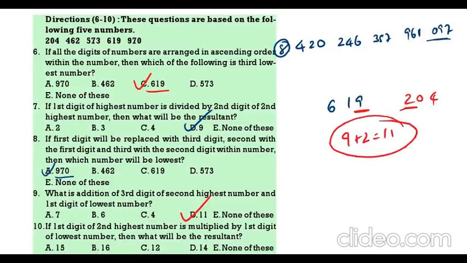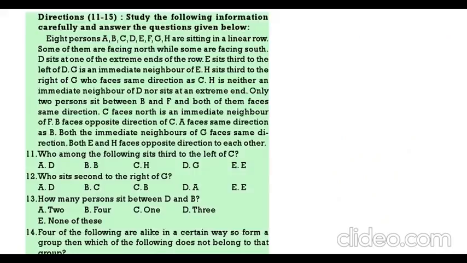If the first digit of the second highest number is multiplied by first digit of the lowest number. Second highest number 619. First digit 6. It is multiplied by first digit of the lowest number. Lowest number 204. In this 2. What is 6 into 2? 12.